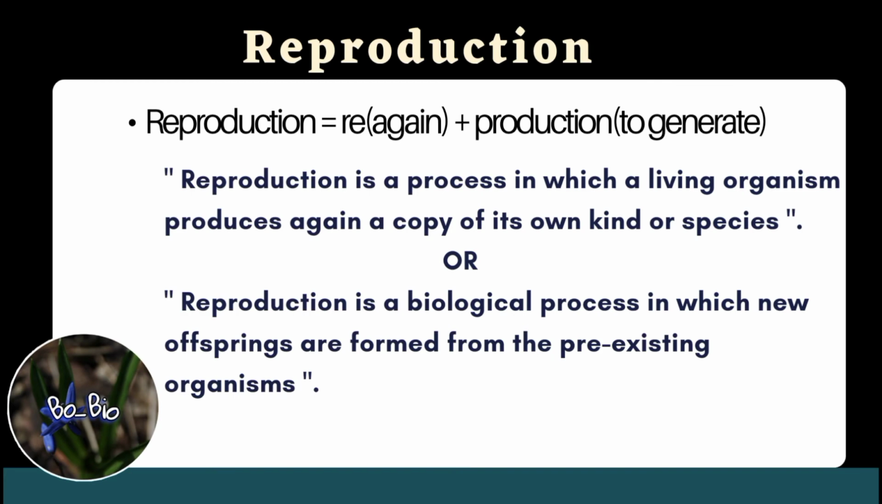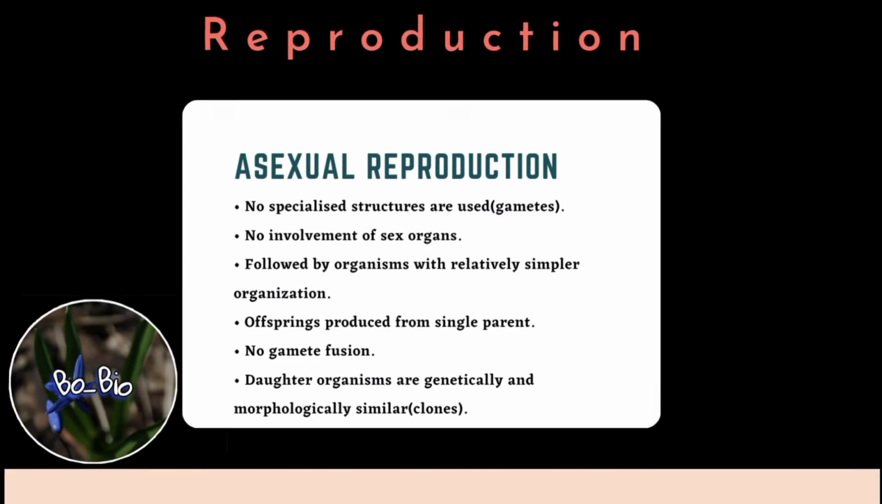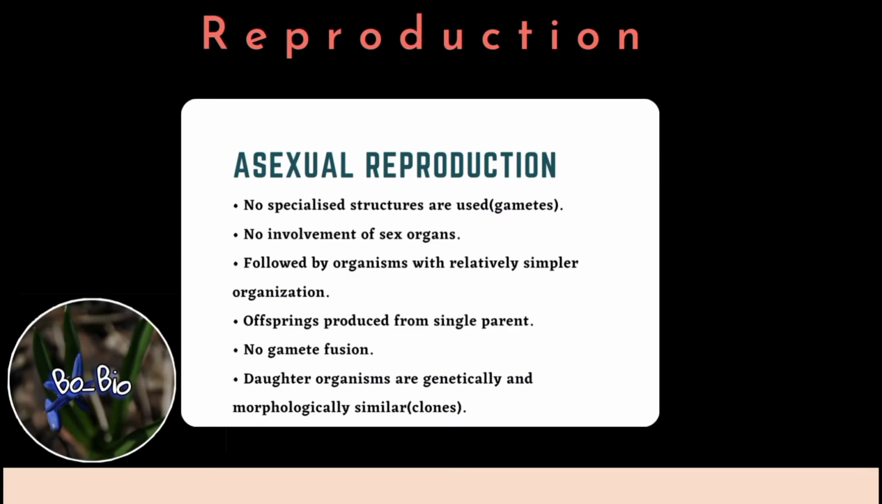For the definition of reproduction, we can see that the word reproduction consists of two words, that is re, which means again, and production is to generate or produce. So the term reproduction can be defined as to produce again the same kind. In simple language, we can also define reproduction as a biological process of formation of new offspring from the pre-existing organisms. The process of reproduction can be simply divided into two types, that is asexual reproduction and sexual reproduction.